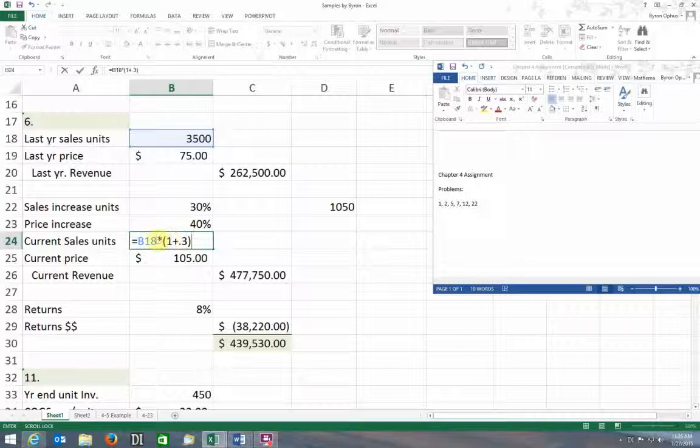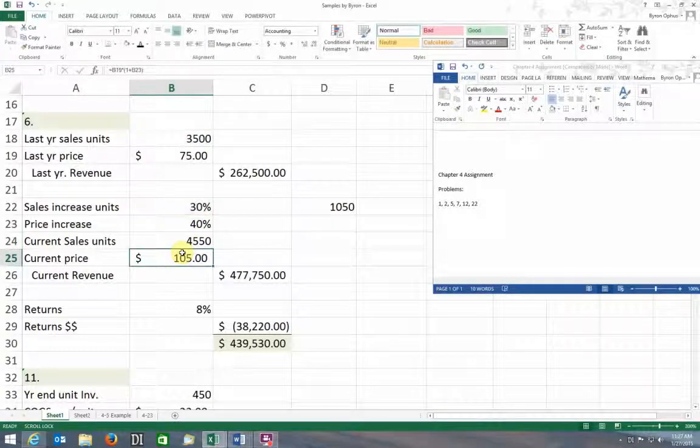Let's do it algebraically: last year's sales times 1, in parentheses, plus last year's sales times 0.3, or my increase, again with parentheses around those. And that's equal to 4,550.